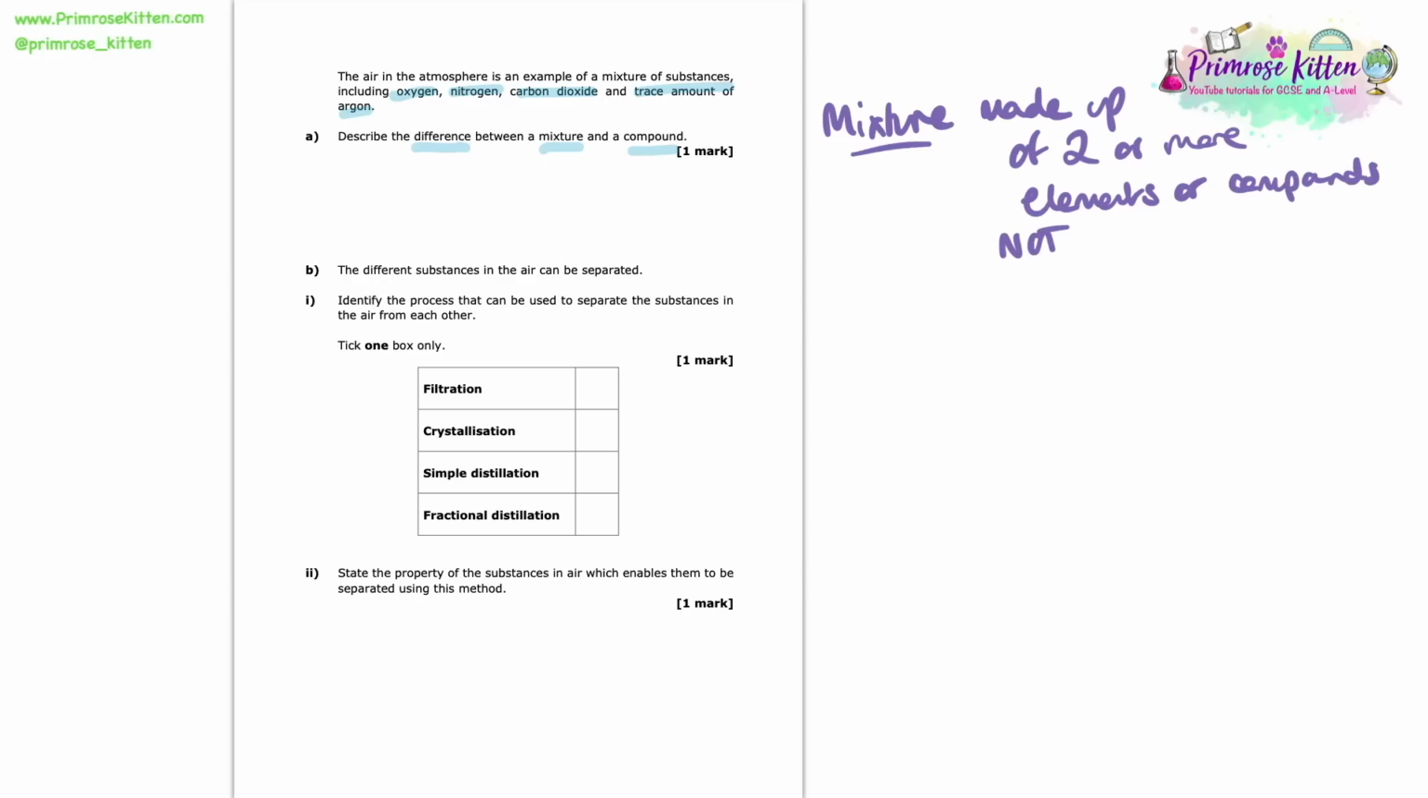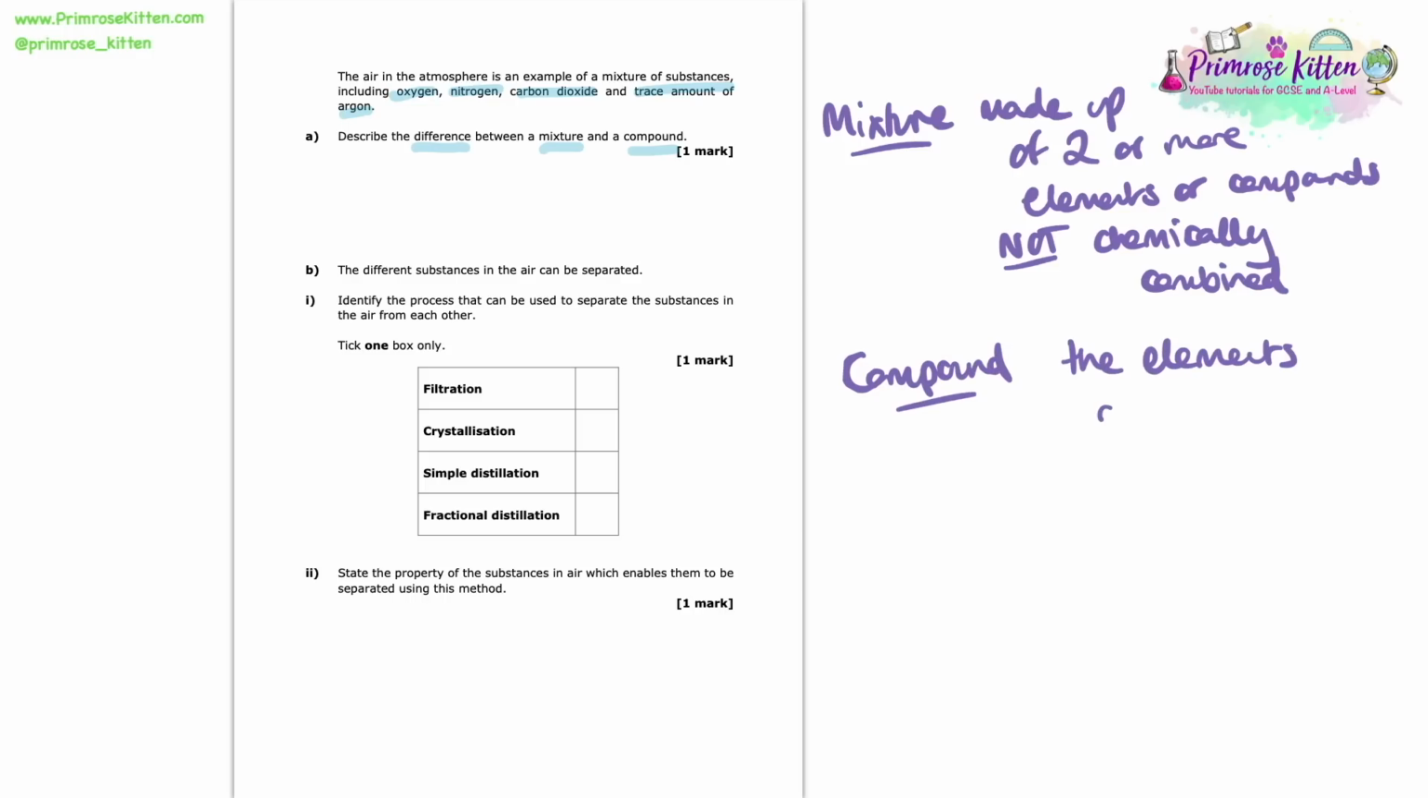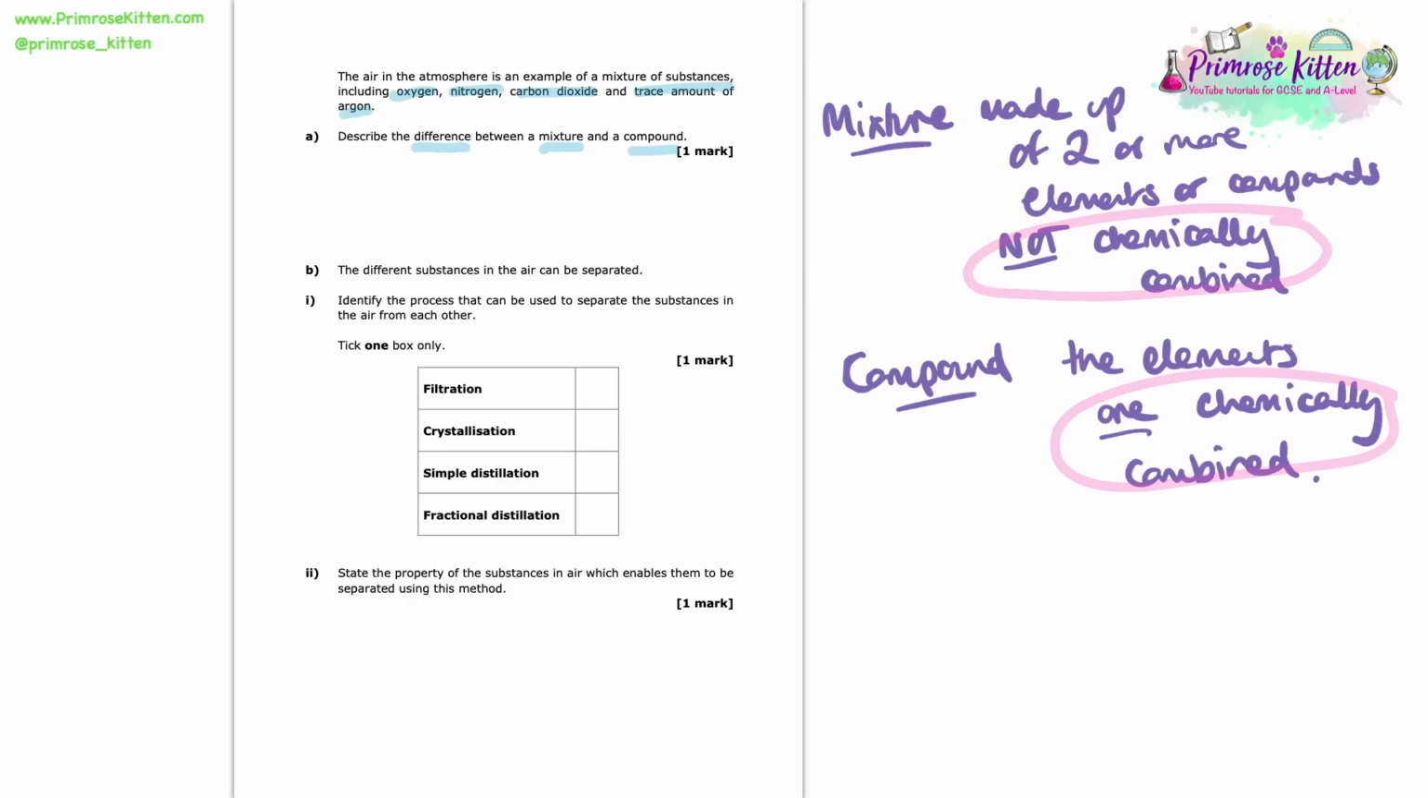Whereas a compound is different from this. So when we have a compound, we find that the elements are actually chemically combined, which means that they cannot simply be separated really easily. So this here is the main difference between what a mixture and a compound actually is. So a mixture has some different substances that are not chemically combined, whereas in a compound our elements are chemically combined. And that there will be our answer.